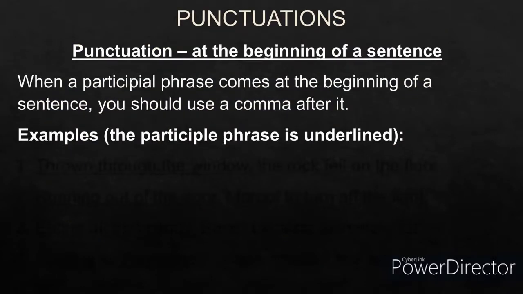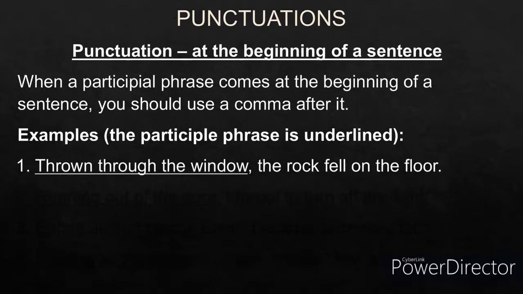Now let us understand the punctuation. When the present participle, or the participle phrase, comes at the beginning of a sentence, you should always use a comma after it. For example, thrown through the window. Thrown is a past participle. Window is a noun. Thrown through the window, the rock fell on the floor. So thrown through the window is a participle phrase coming at the beginning, so you have to put a comma after it. It is modifying the noun rock. What happened to the rock? Thrown through the window.